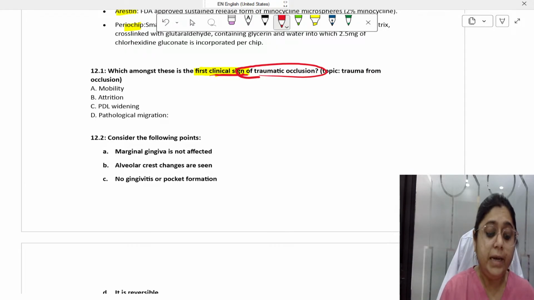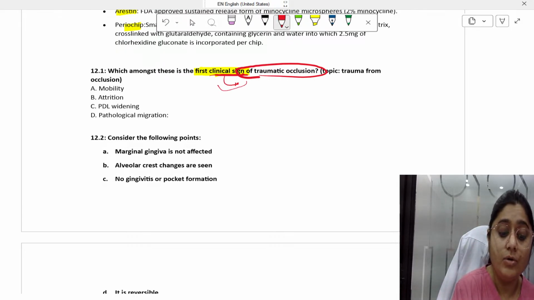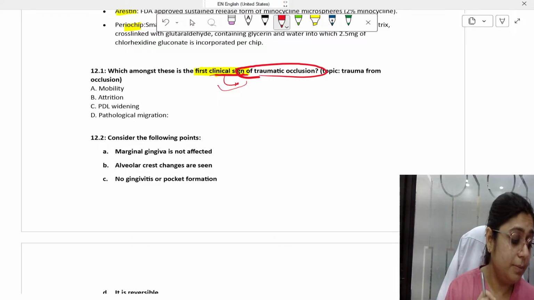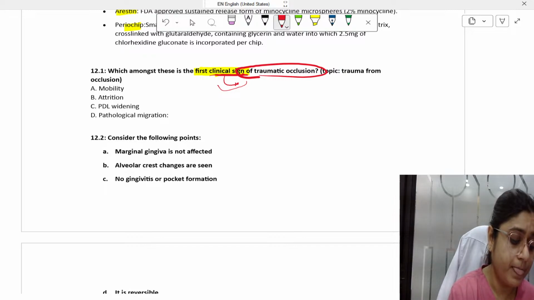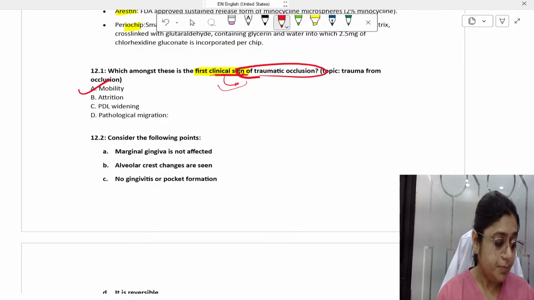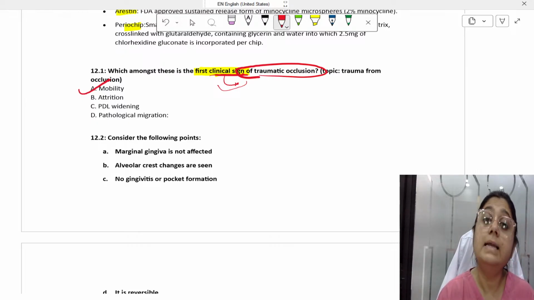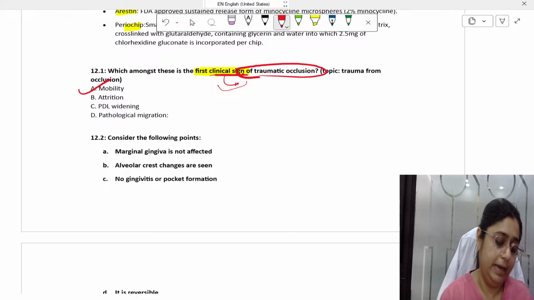Some of you might say, ma'am, PDL widening is seen first, right? But guys, here they have specifically mentioned the clinical sign. So look at this keyword here. PDL widening will not be the answer. The answer here will be mobility. Yes, it is asking clinical sign, not the first sign. The first clinical sign is mobility, guys, not PDL widening. Okay. Yes, it will be A.